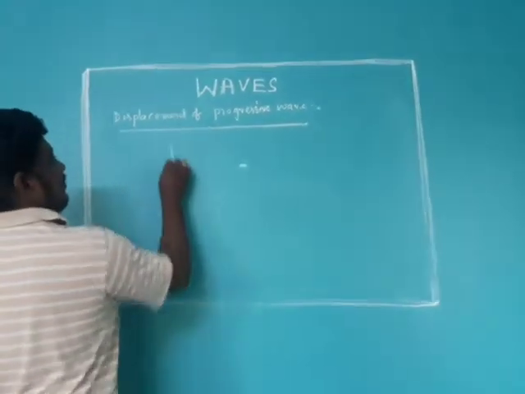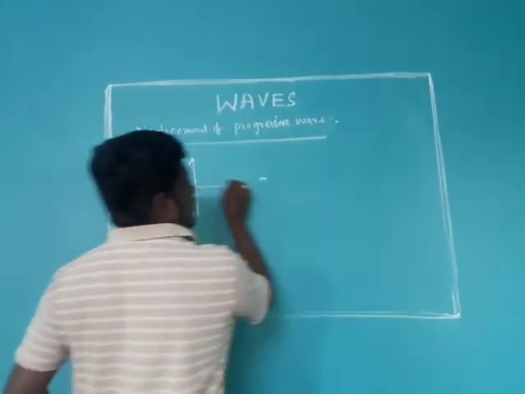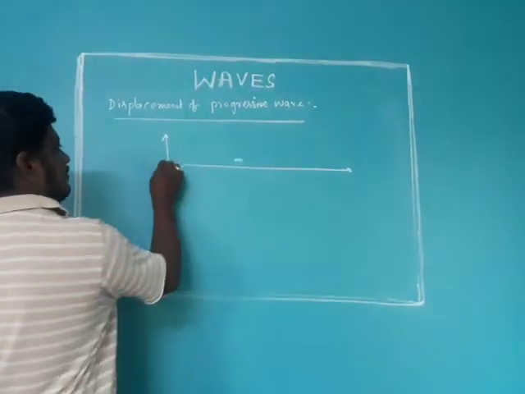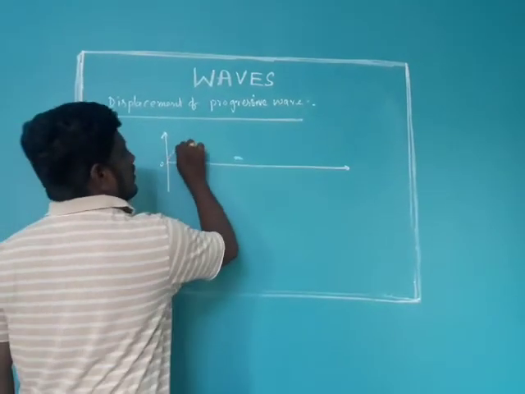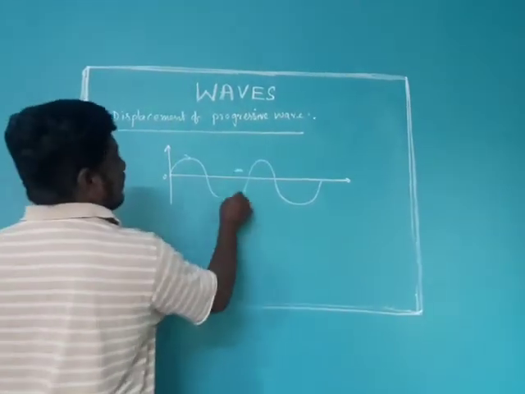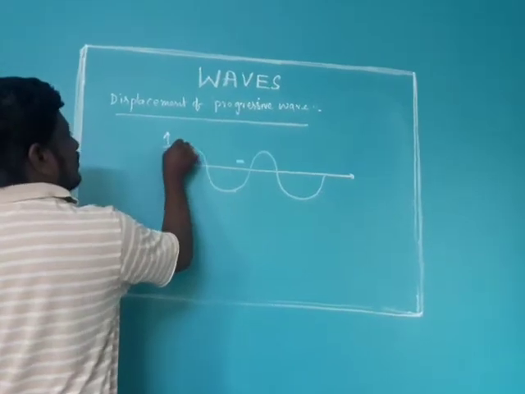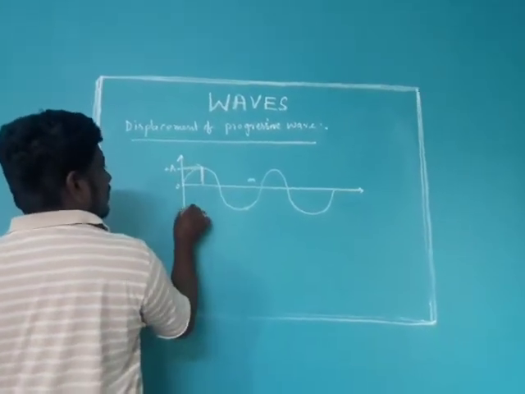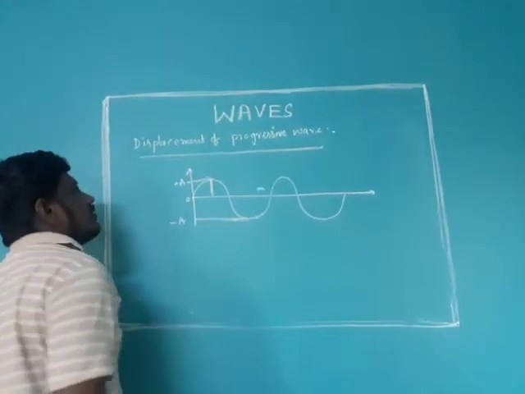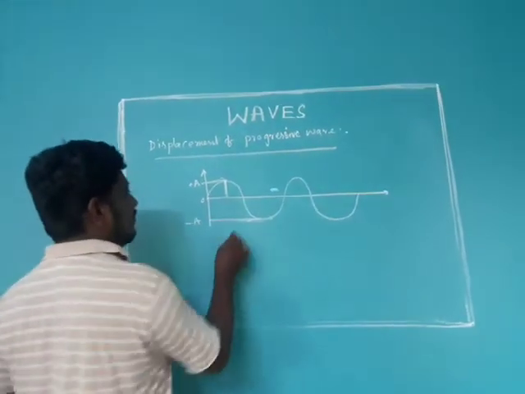See, a progressive wave, any wave, either transverse or longitudinal, starts from the origin and propagates like this. This is the maximum amplitude, plus A, maximum displacement. Sorry, this is minus A, maximum displacement.